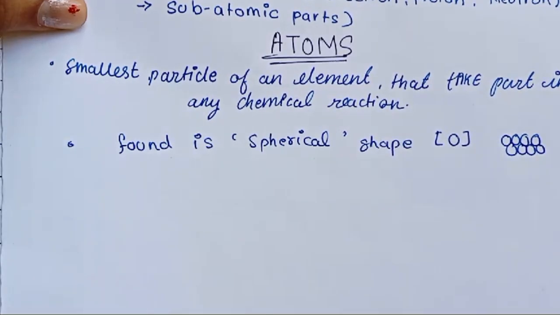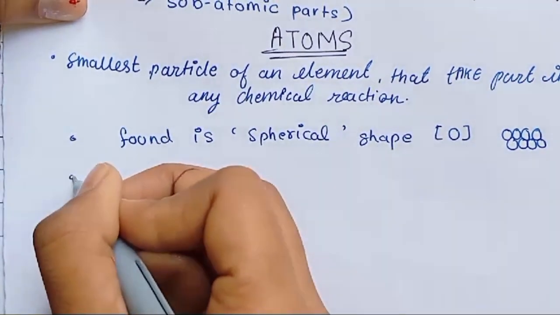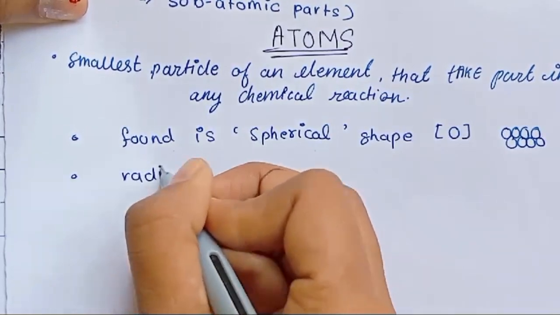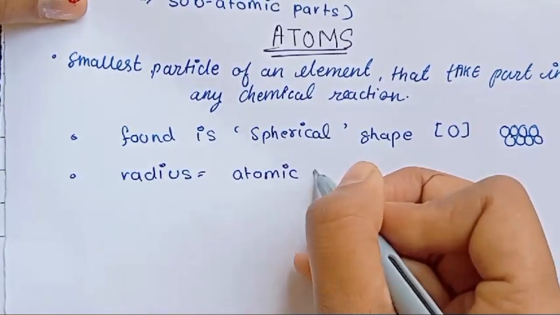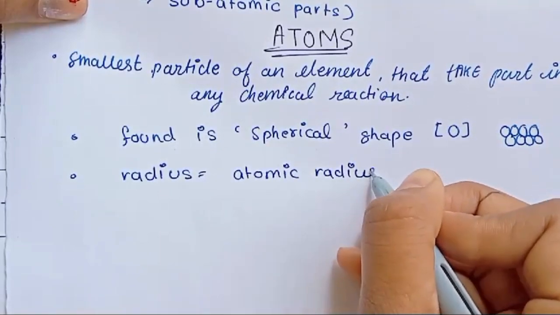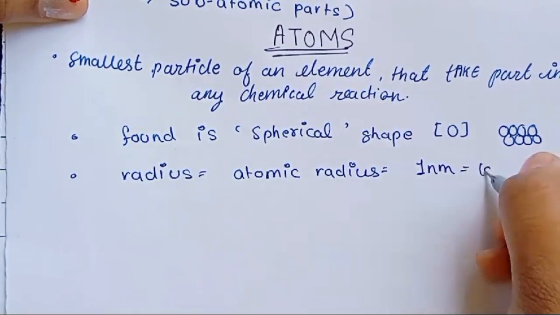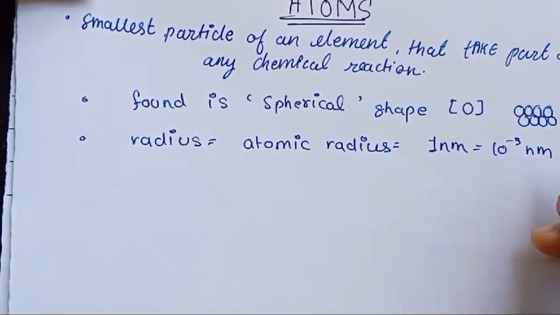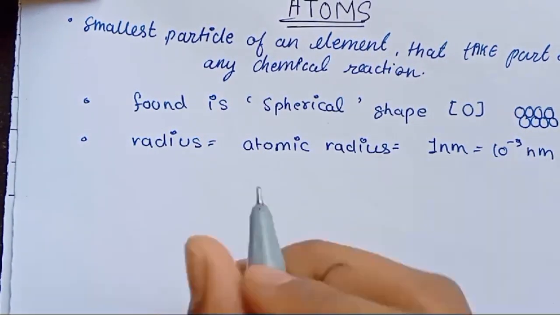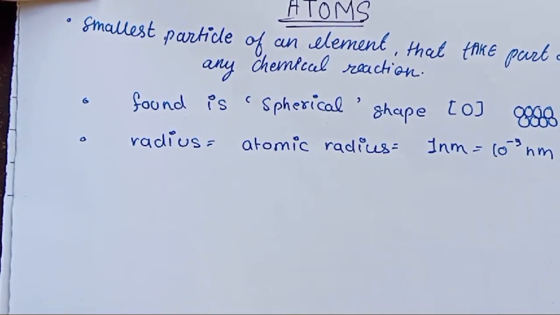The radius of atom is known as atomic radius. And what is the atomic radius? It is 1 nanometer, which means 10 to the power minus 9. And yeah, this was all about the characteristics of atom.